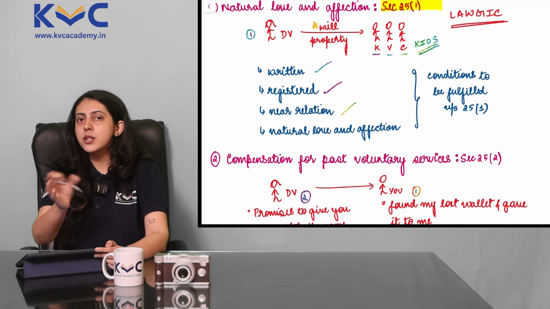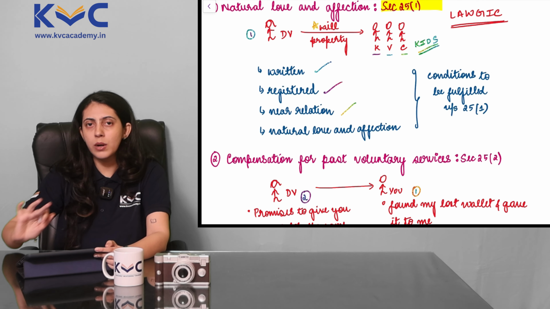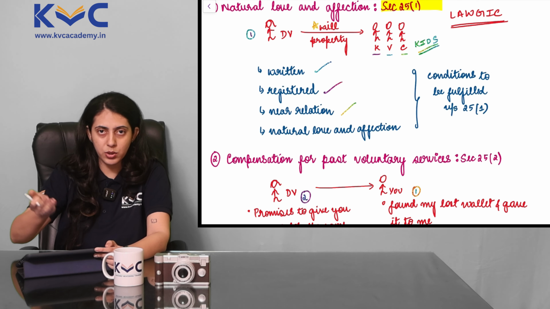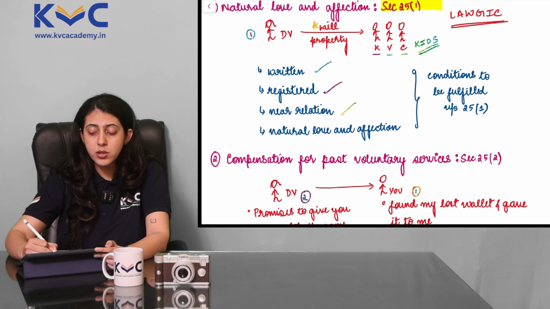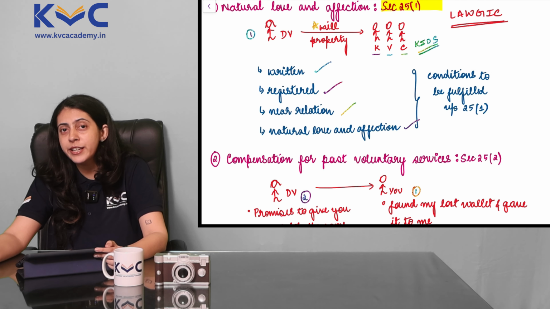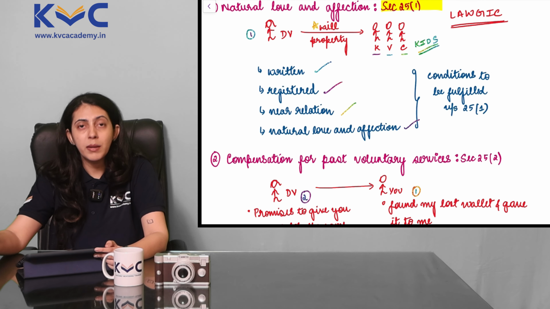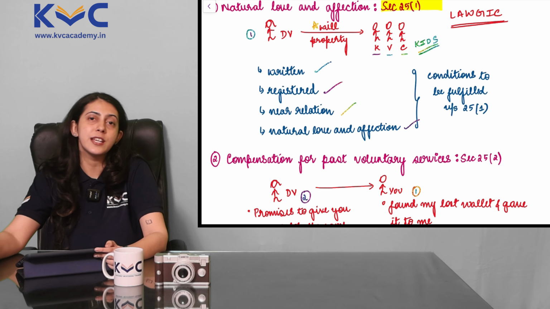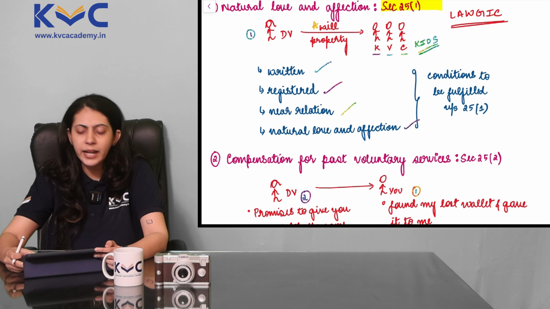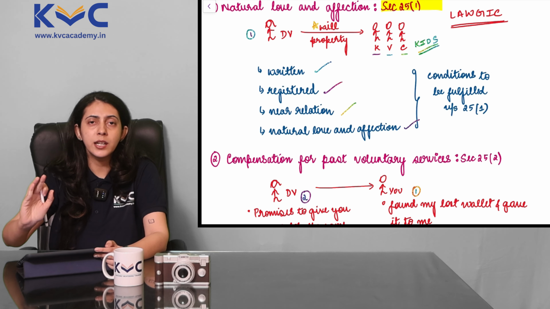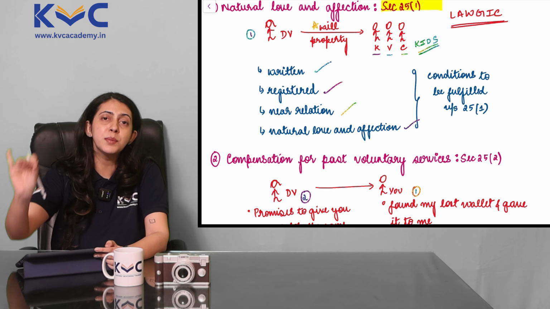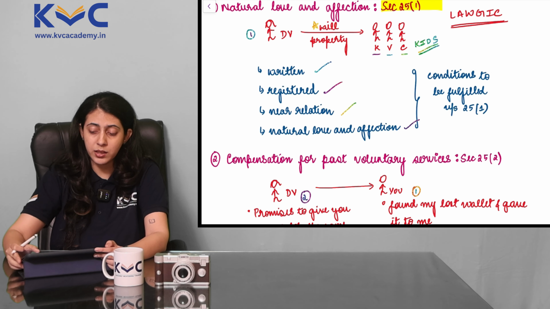There is a near relation between me and the person to whom I'm transferring the property. These are my kids, so there is near relation. And it also comprises of natural love and affection. So now my kids will get this property even if consideration is not involved on their part, and the validity of this particular agreement shall not get affected simply because consideration is missing in this contract.